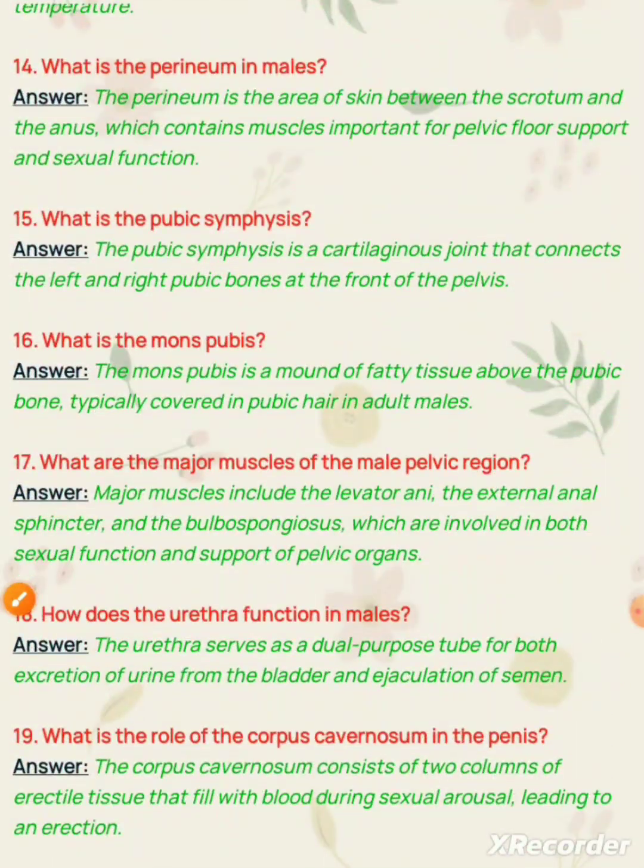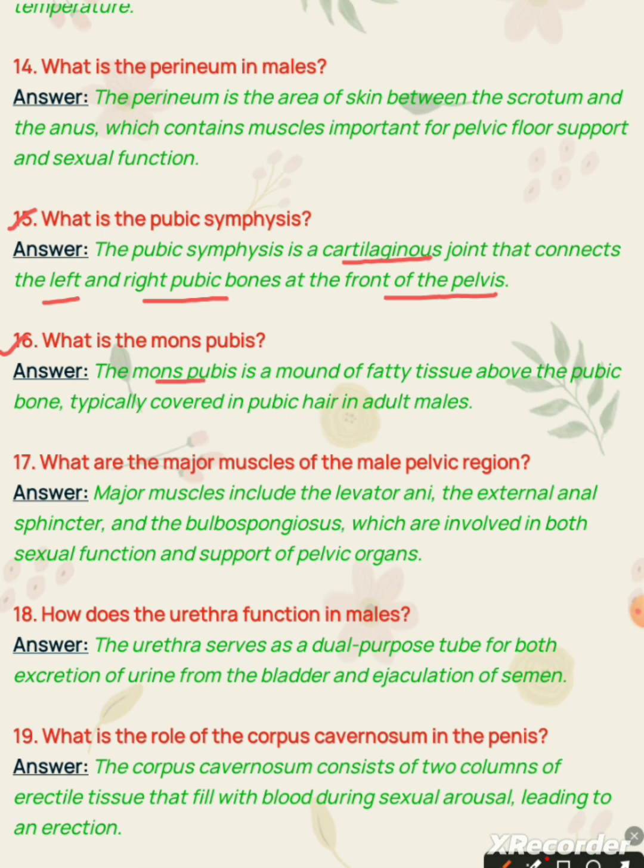Question number 15. What is the pubic symphysis? Answer. The pubic symphysis is a cartilaginous joint that connects the left and right pubic bones at the front of the pelvis. Question 16. What is the mons pubis?